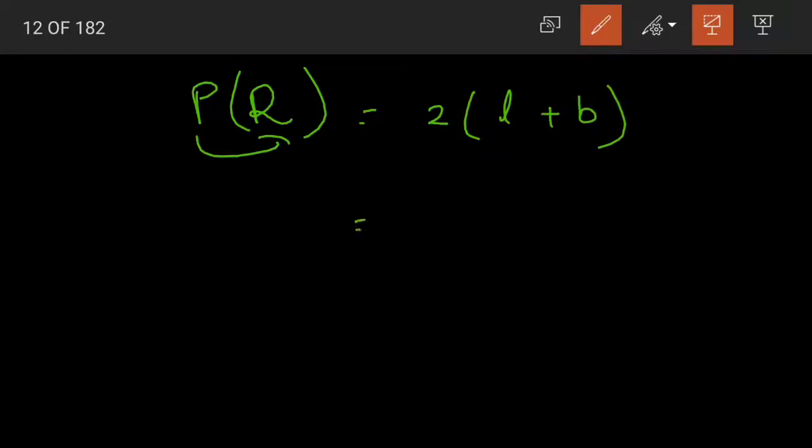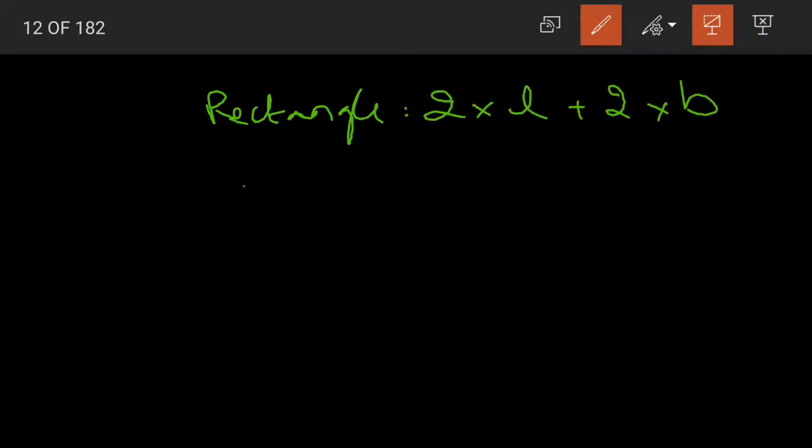Now we can use the same formula for perimeter of rectangle to find out the formula for perimeter of square. Perimeter of rectangle, P of R, that means perimeter of rectangle is equal to what? 2 into length plus breadth. Let me write it like this, rectangle is equal to 2 into length plus 2 into breadth. Yes or no? Yes.